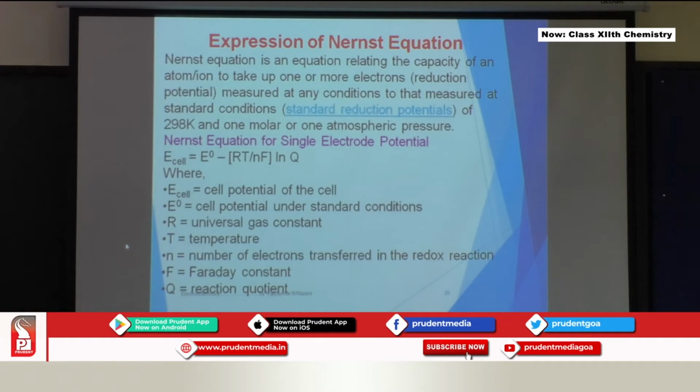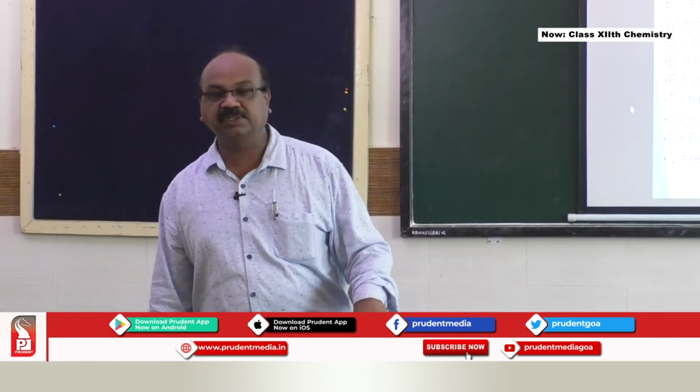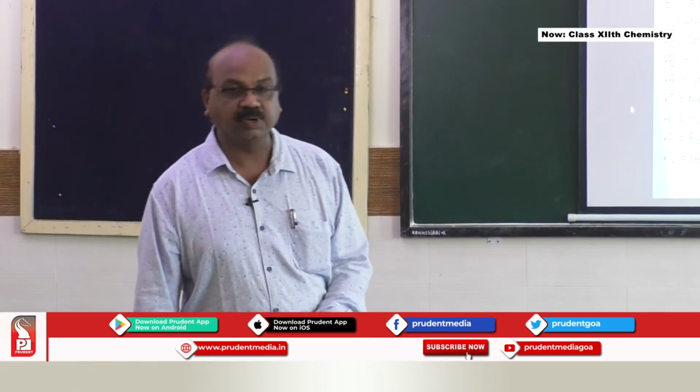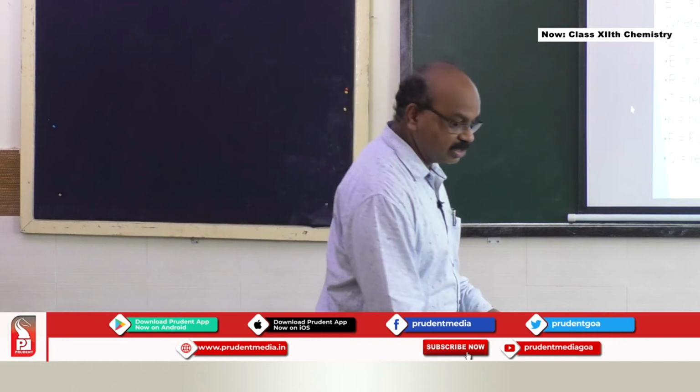F is Faraday's constant, a value all of you know, roughly 96,500 coulomb. Q is the reaction quotient.